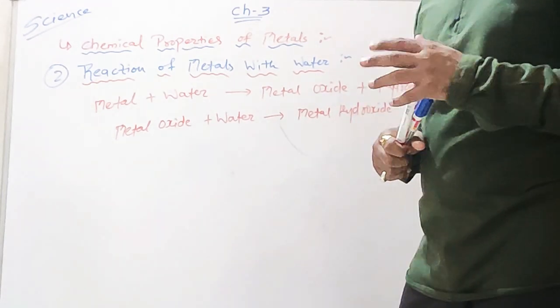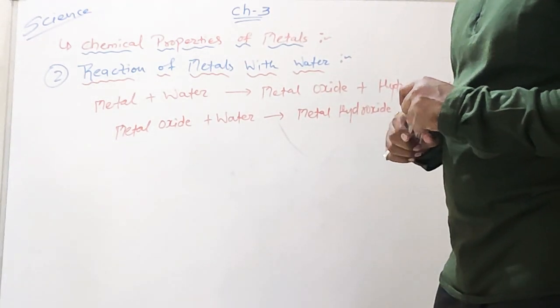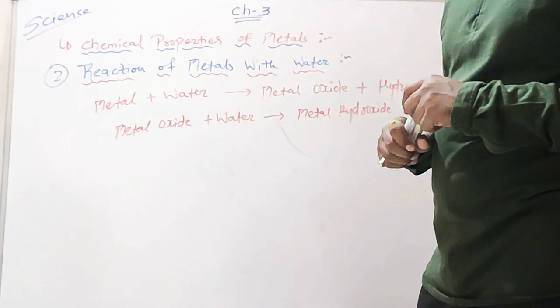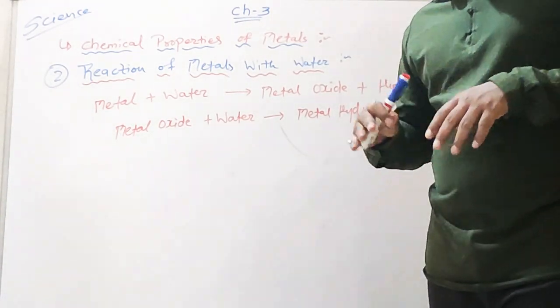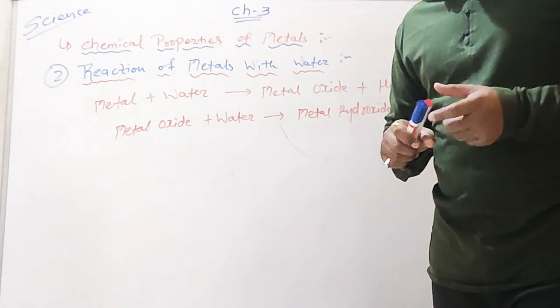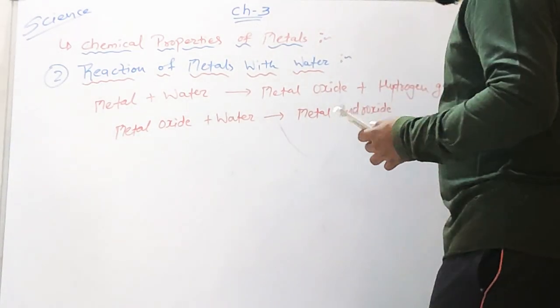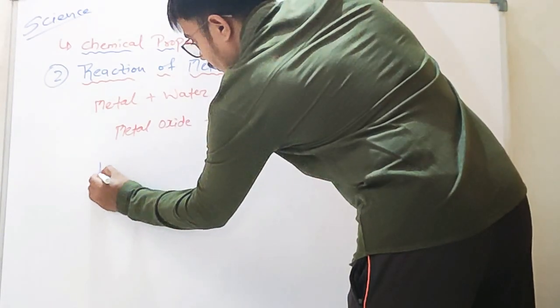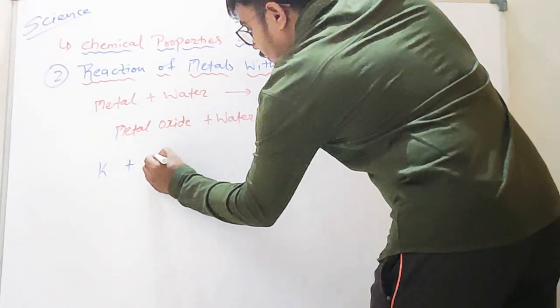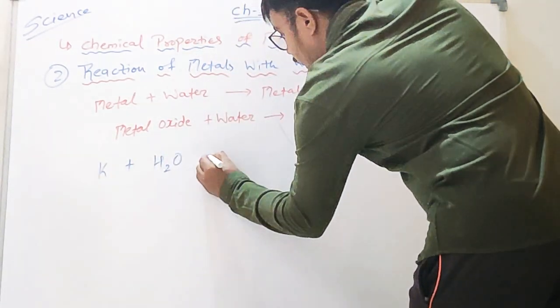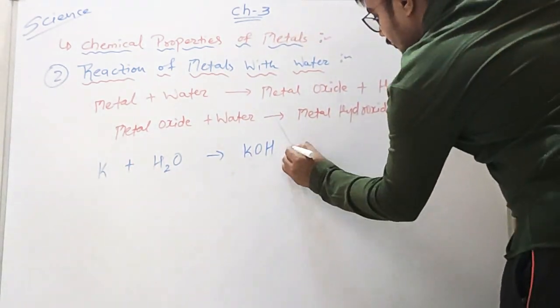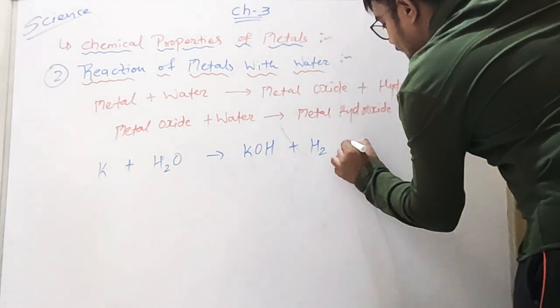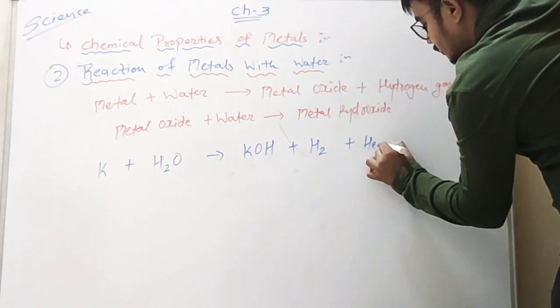When potassium reacts with cold water, it reacts very violently and an exothermic reaction takes place. Exothermic means the heat evolved is very high. So when potassium reacts with water, it forms potassium hydroxide plus hydrogen gas plus heat.